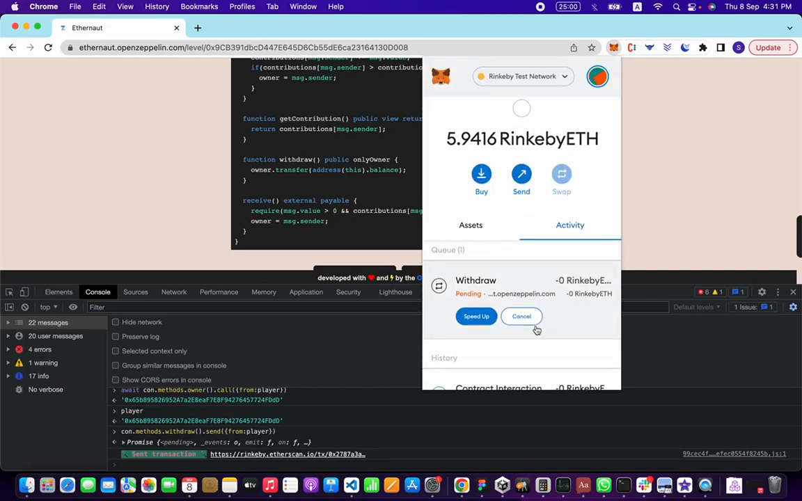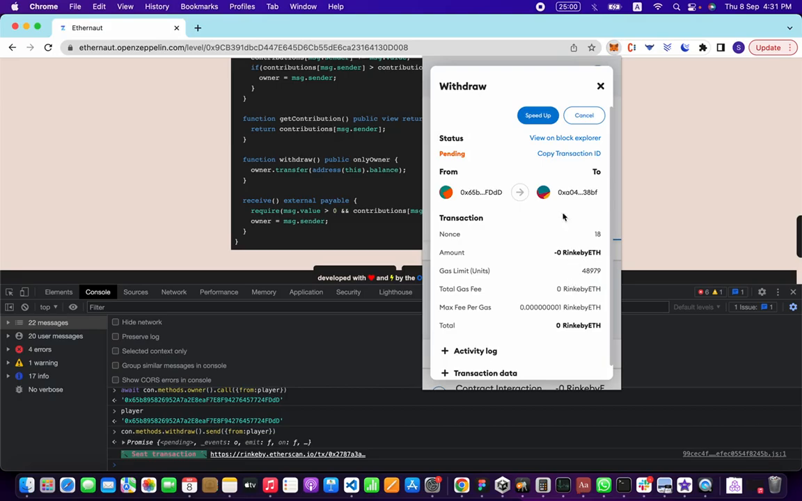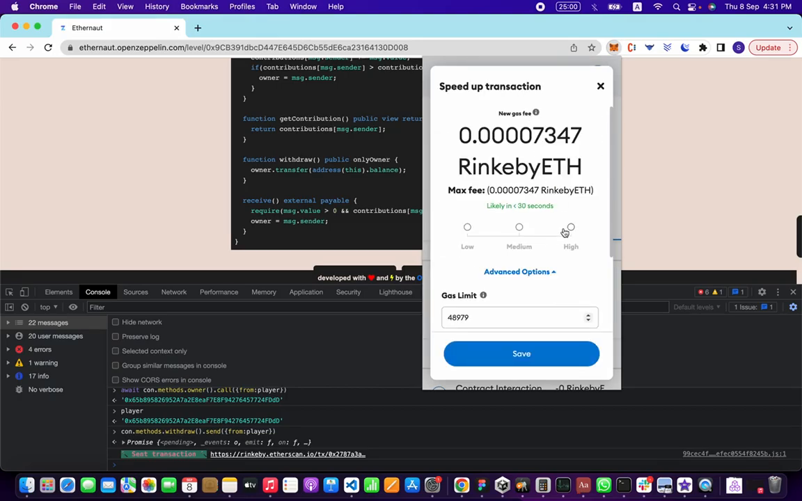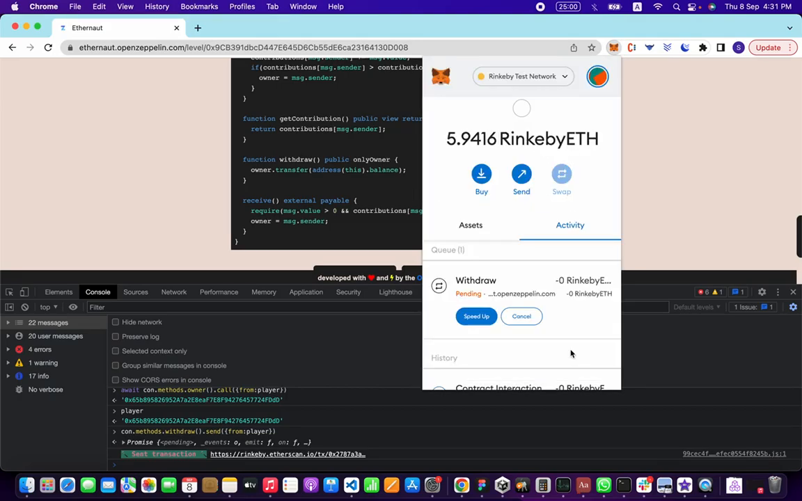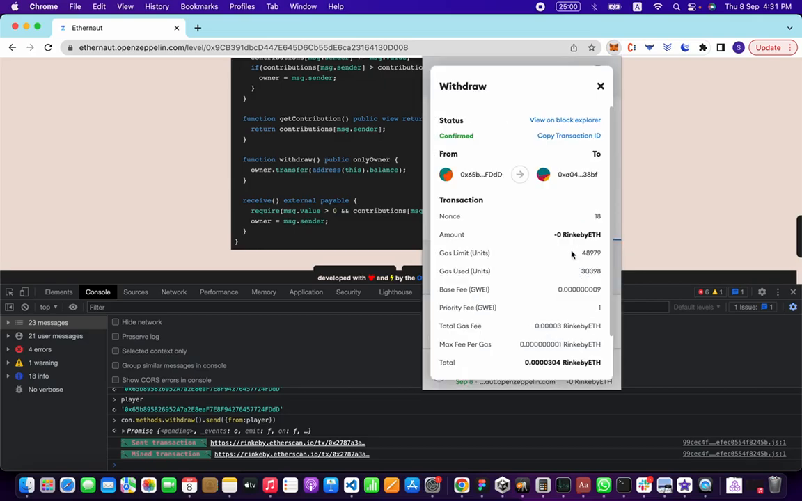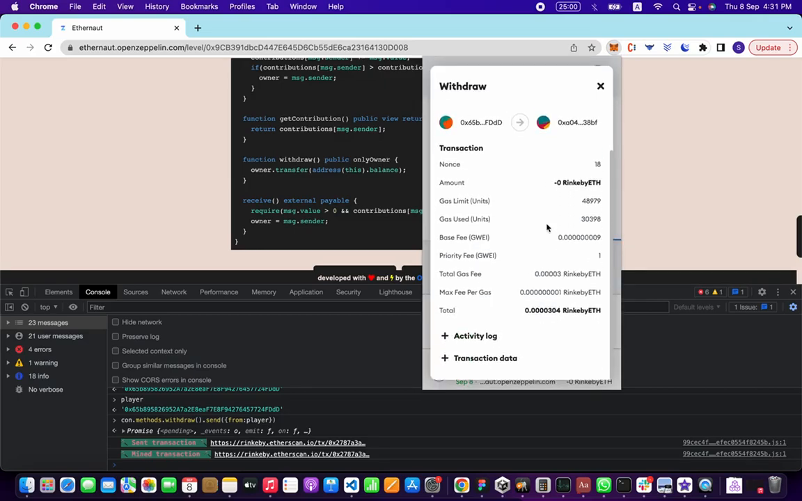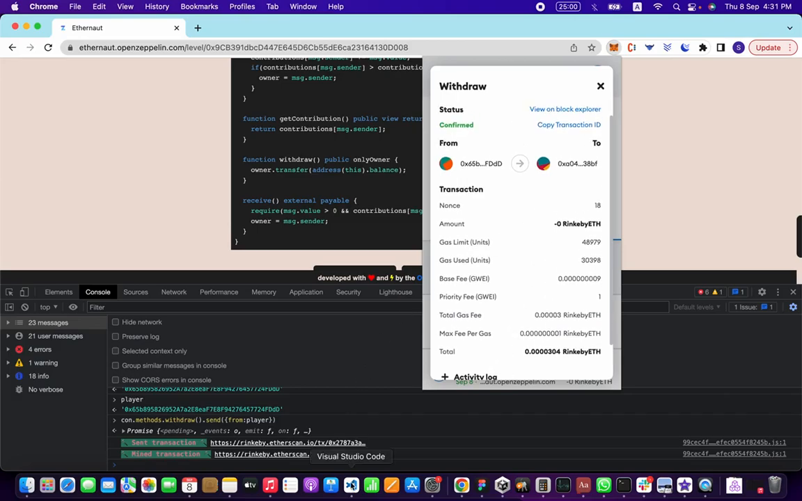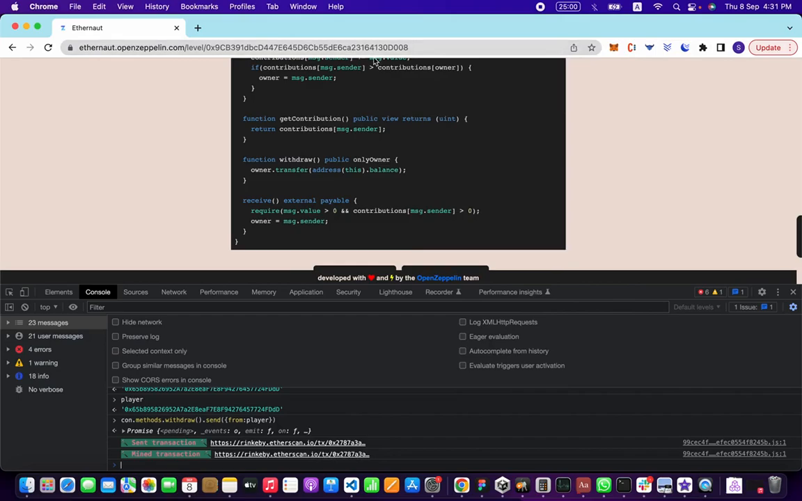Okay, we're waiting for this transaction to go. We want to speed it up. Save. Now we're waiting for the money to be sent into our account. And there we go. We can look at what's been done here, and we've successfully managed to hack this smart contract.